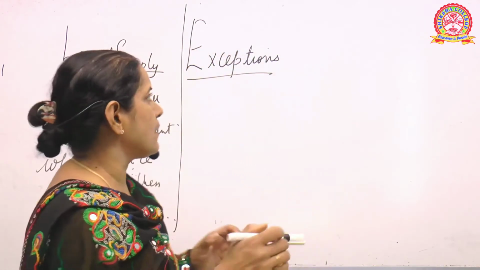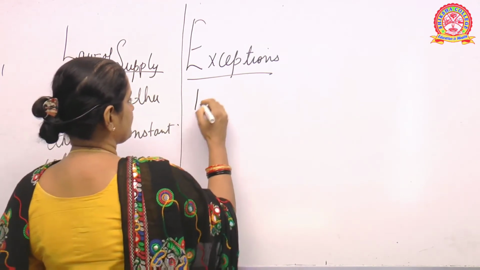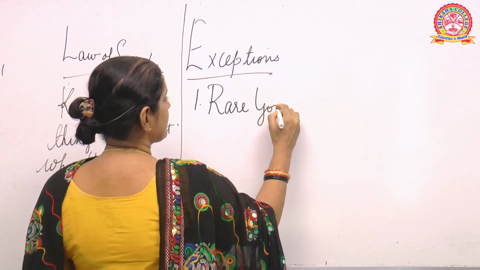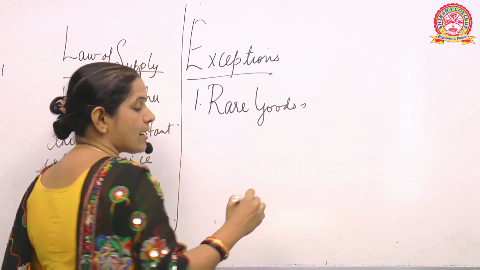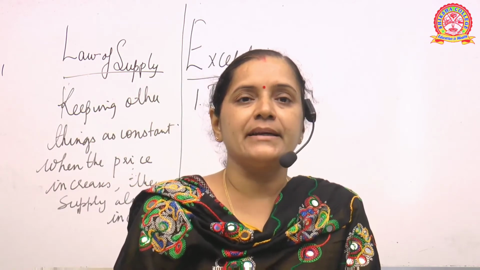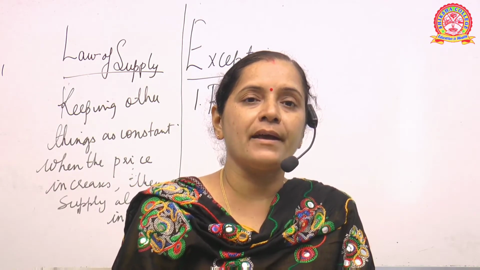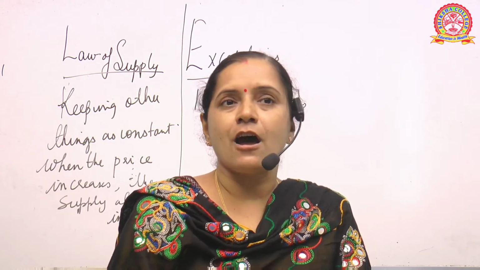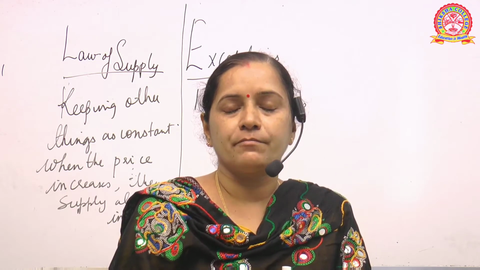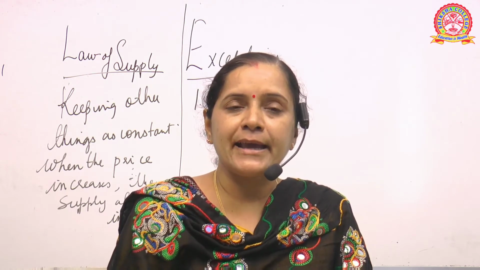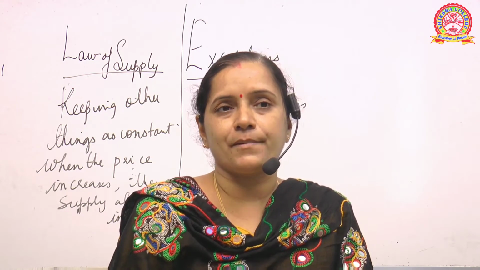Number one is rare goods. Rare goods means goods which are not easily available in the market, or which are limited in the market, or where the supply is very much restricted. So here your law of supply will not hold good. Why? The law of supply says price increase means supply increase. But in case of rare goods, it is just the opposite.